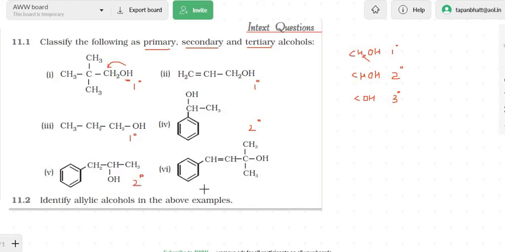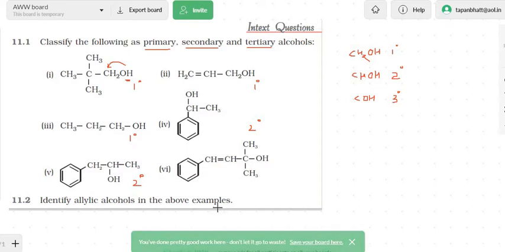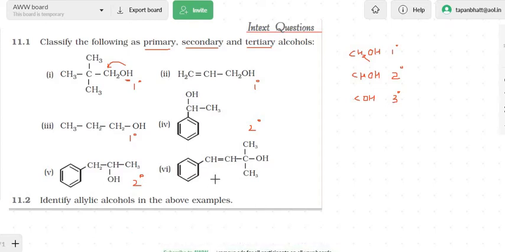And the last compound is having a COH group. Look at this, and this becomes tertiary. So I hope this is clear. If you have CH2OH, this becomes primary.